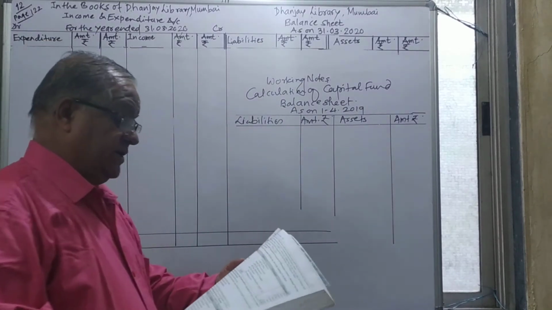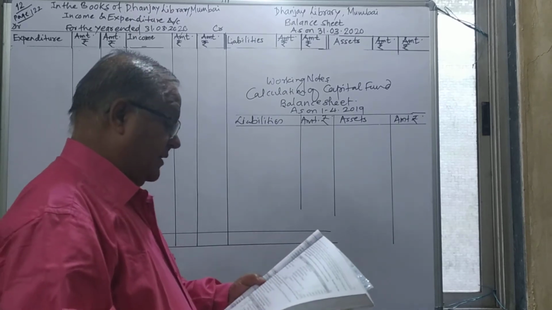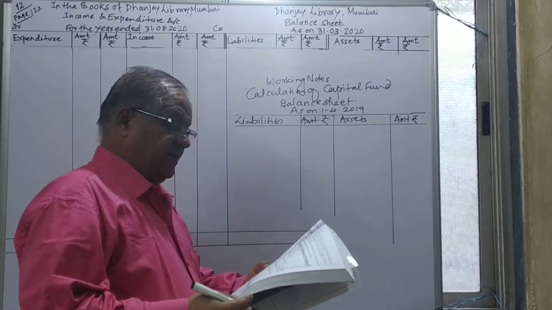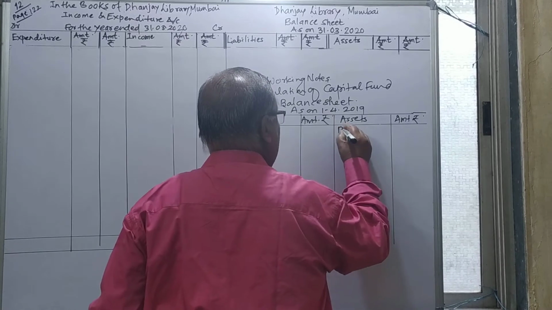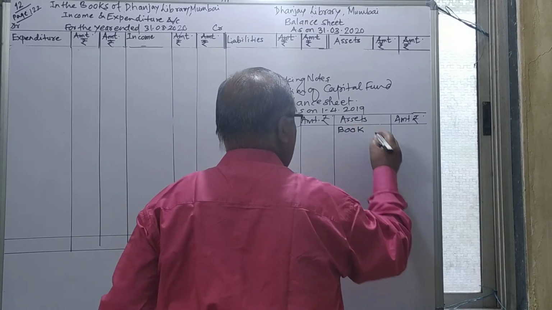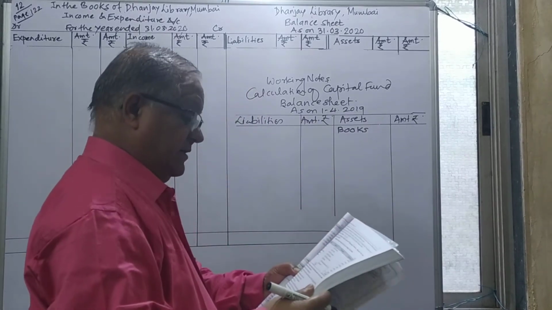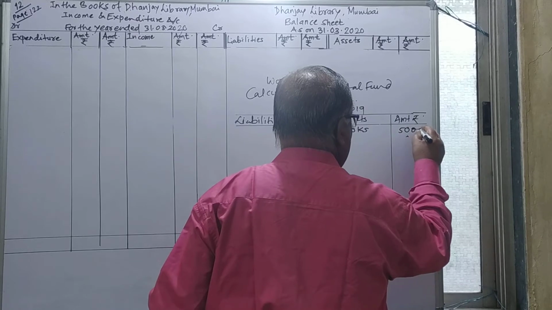First you have to take the assets which are given to you. Number 1: on 31st March 2019, the library had the following assets. Books are given, last year's balance on 1/4/2019, the amount being 50,000. Take that books here, 50,000.